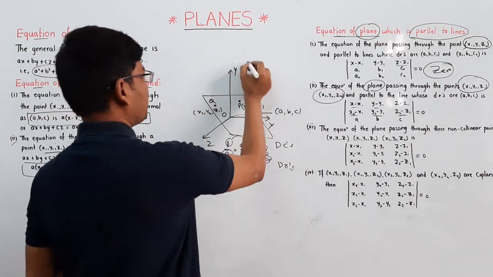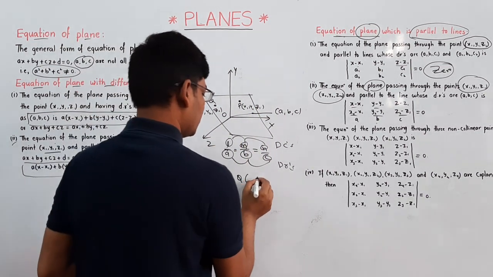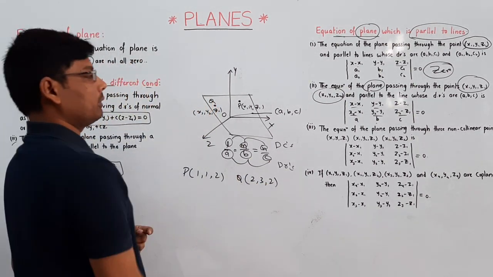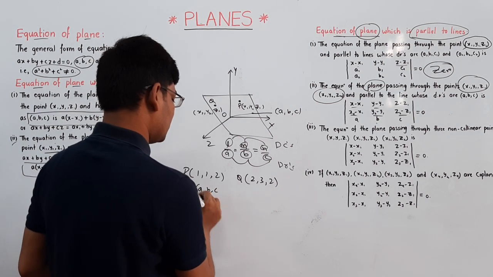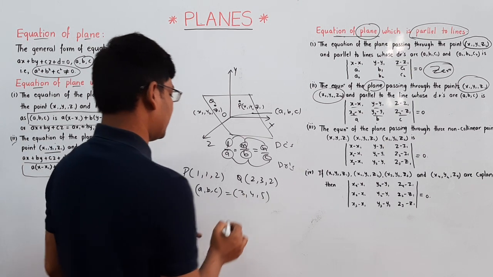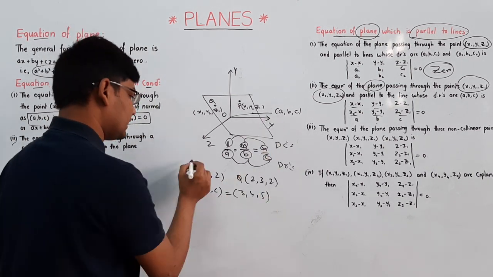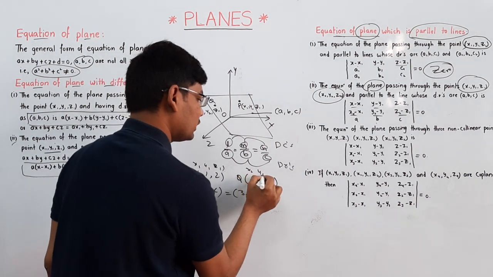I am taking the point P as 1, 1, 2 and Q as 2, 3, 2, and I am taking one DR, a, b, c, equal to 3, 4, 5. So 1, 1, 2 and 2, 3, 2. Let's substitute the values. This is x1, y1, z1 and this is x2, y2, z2.